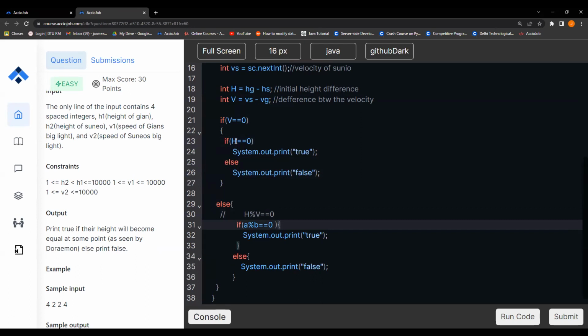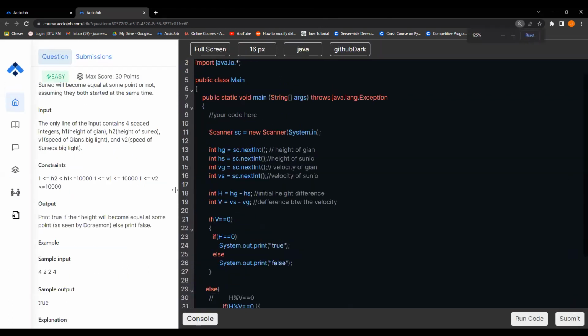Now the else part is very critical because in this we are checking for case 1, right? So let's say the gap in height is divisible by velocity, right? I am able to cover the gap in height with n number of gaps in velocity. So I can clearly say that after n tries, I can surely say that yes, they will be the same, right? And if that's not a perfect division, I can say it's a false case, right? So this was, guys, your big light problem. I hope it's clear now, right?